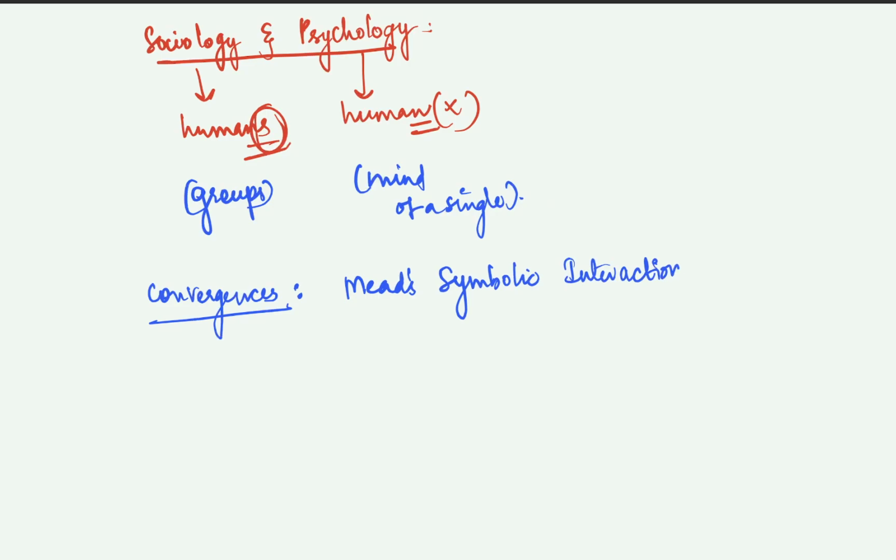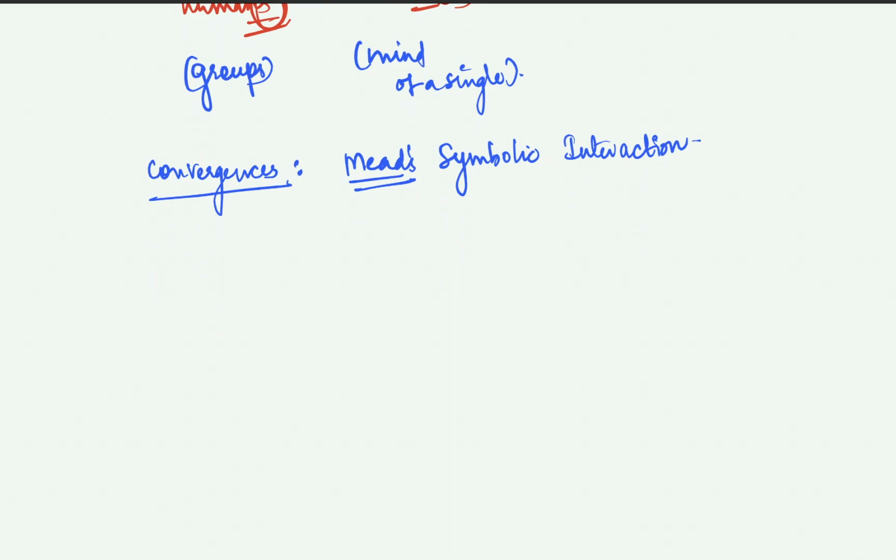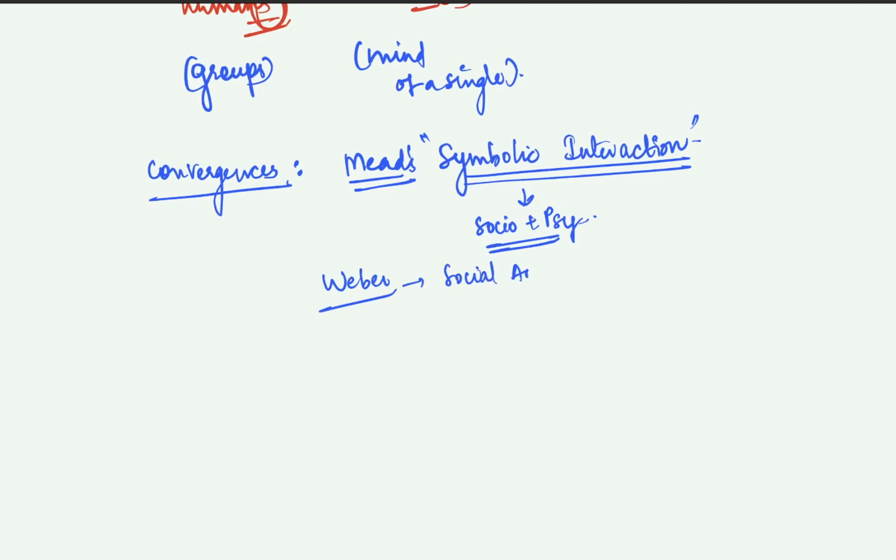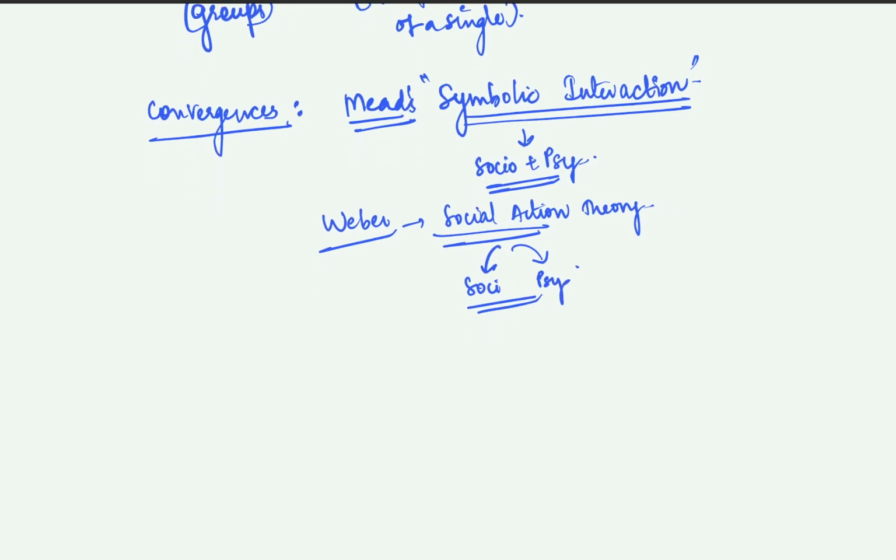So G.H. Mead is a very famous sociological thinker, about whom we'll be doing in detail when we study thinkers, and he brought in symbolic interactionism, which is a mixture of sociology and psychology. So see how the convergences happen, right? Even Weber, in his social action theory, basically tries to combine both sociology and psychology, right? So this is how both of them converge.